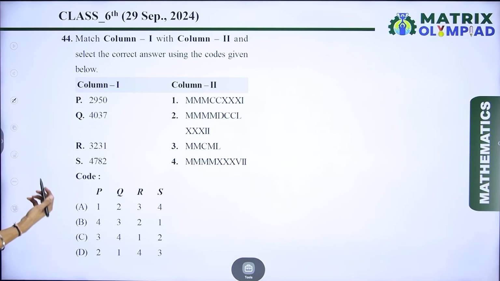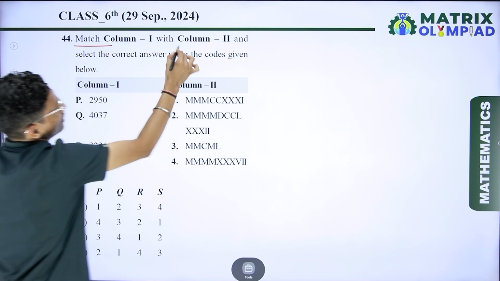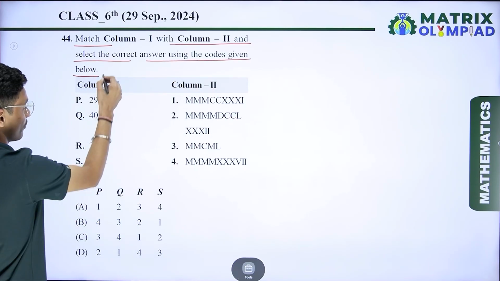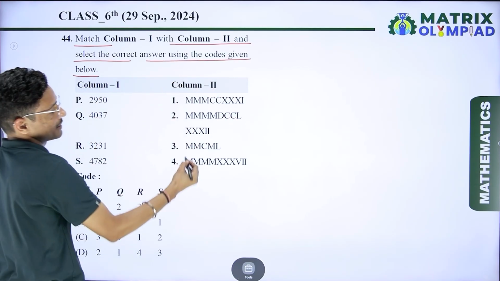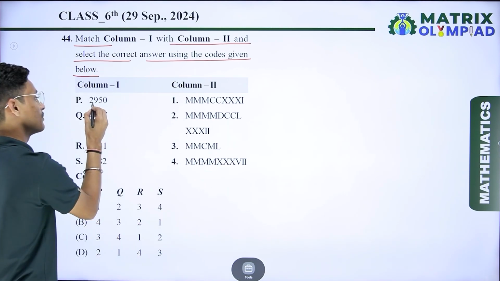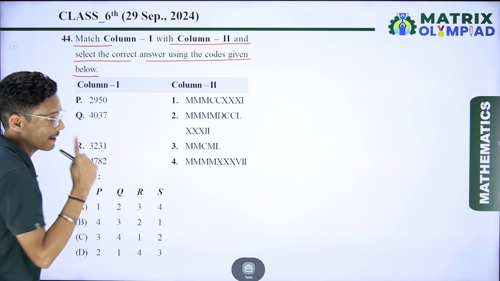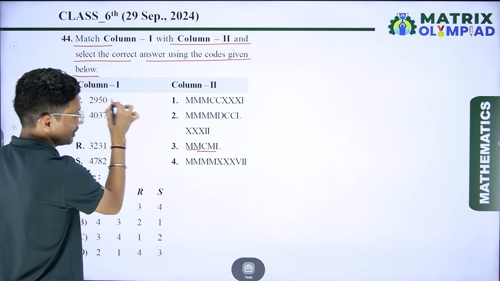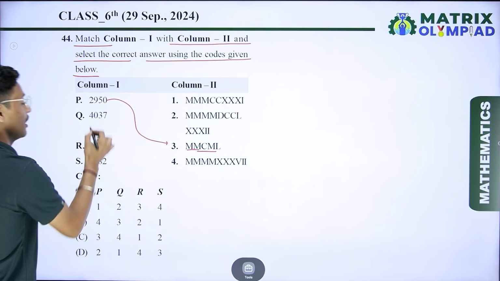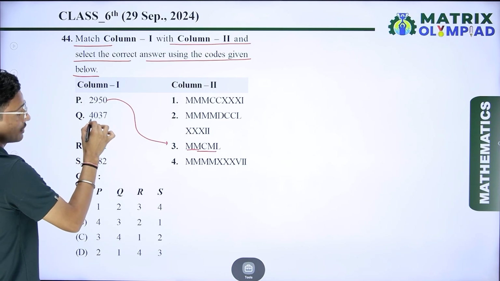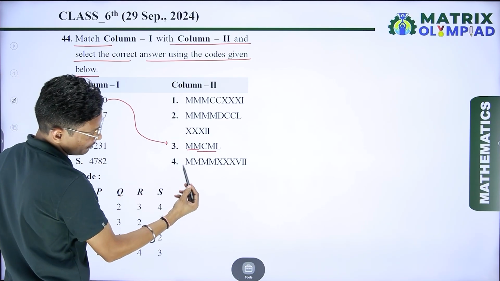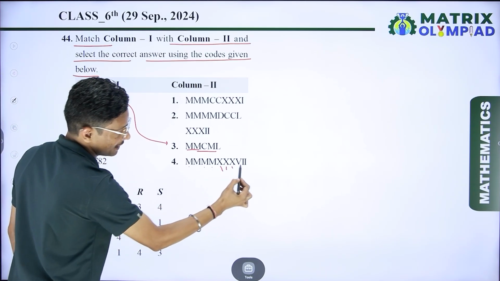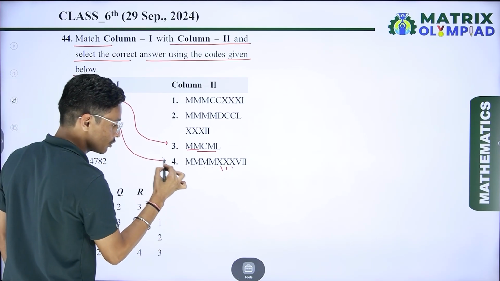Now the next question: match column 1 and column 2 and select the correct answer using the code below. Column 1 has numbers, and column 2 is based on Roman numerals. Here 2950: 2000 means MM, and here MMCML, so P is directly connected to third. If I talk about 4037, check where is 4M, and 37, that is XXX and VII. So Q is directly connected to 4.